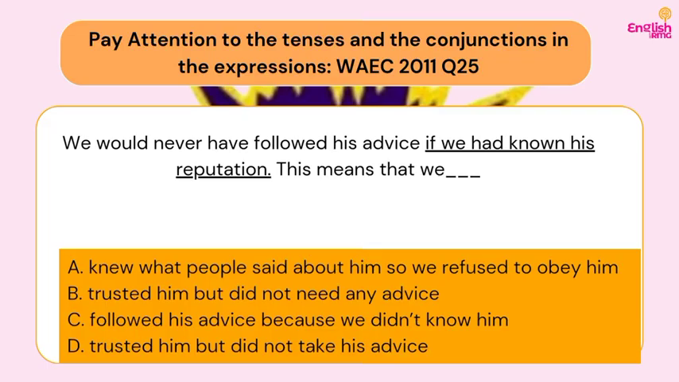That is not also the meaning of the sentence. So we go to C. Followed his advice because we didn't know him. So this is where we have our answer. That is, we followed his advice out of ignorance.